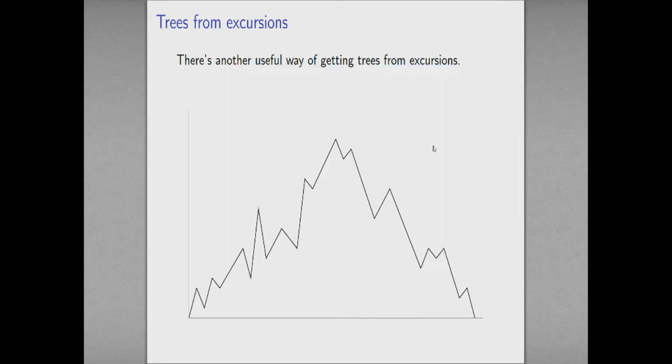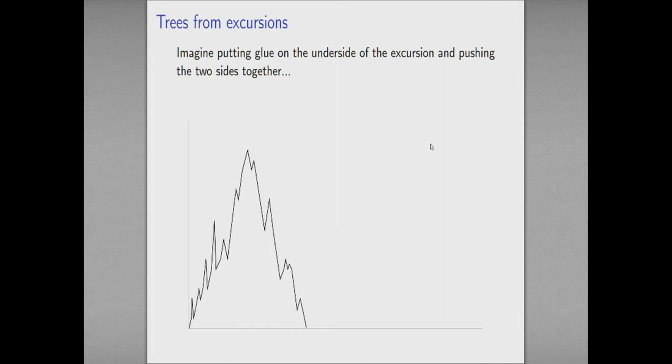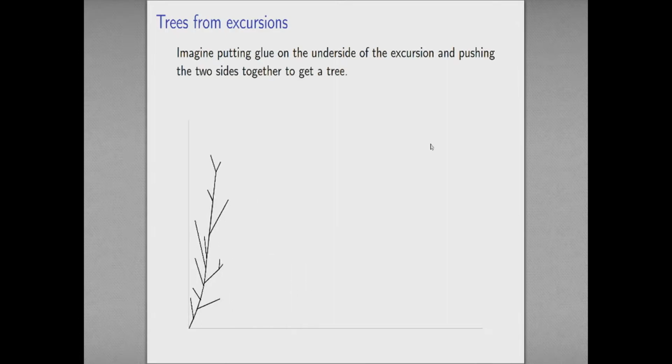So how do I get back from a Brownian excursion, or an excursion function in general, to a tree? Imagine taking your excursion, this is a bit of a caricature here because I can't draw Brownian motions very well. Imagine taking a glue stick and putting glue on the underside of this function. Then I'm going to squish the two sides together. And when the two parts that have got glue on them meet, they stick. In this way I'm going to form a tree. Do you believe me? Seem plausible?